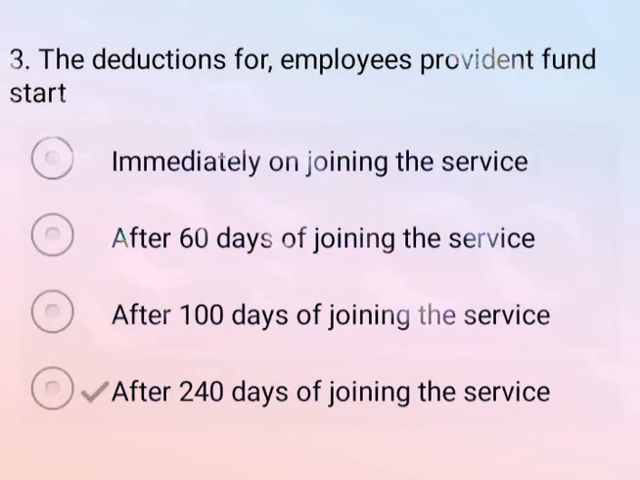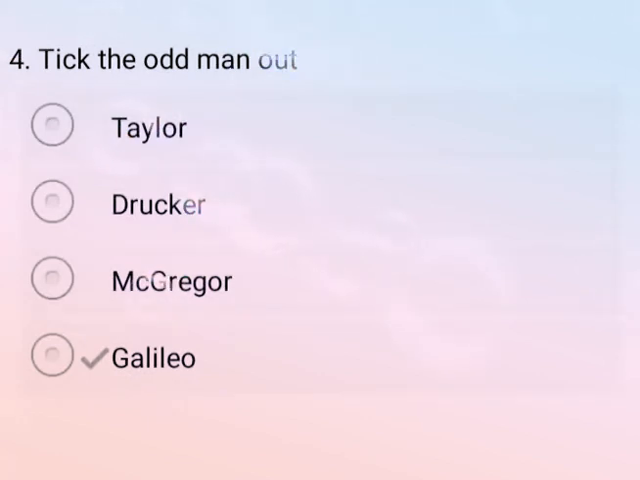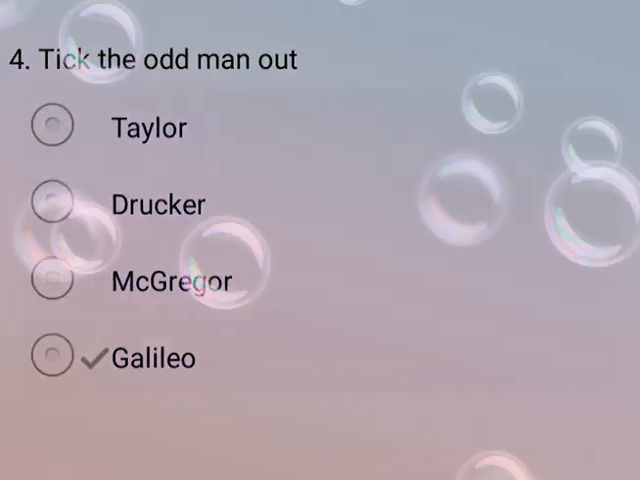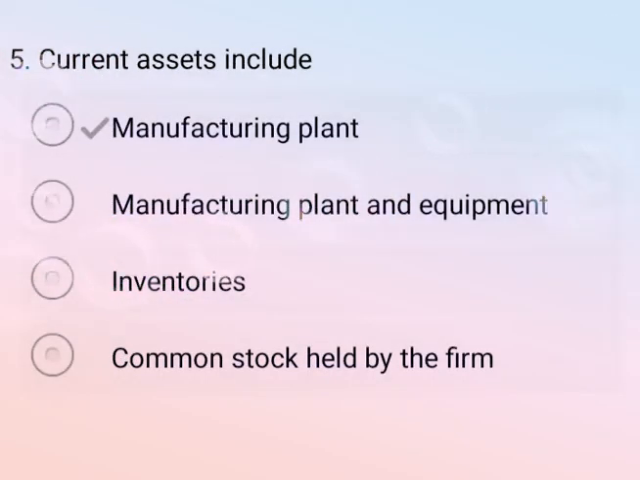Now come to the next question. Take the odd man out. So correct answer is option D, that is Galileo. Now come to the next question. Current assets include. So correct answer is option A, manufacturing plant. In the manufacturing plant it comes under the current assets.